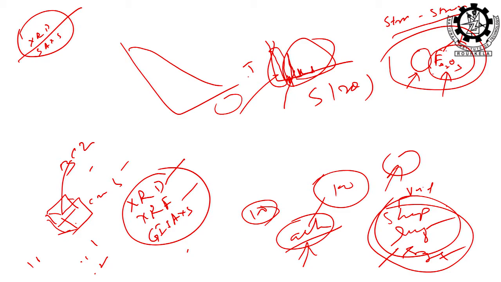That is a major difference between wide angle and small angle. Because to develop any theory you need some postulations, assumptions, right. So, the assumptions include this also. This is a diffuse scattering, but this is a sharp scattering, wide angle, right.